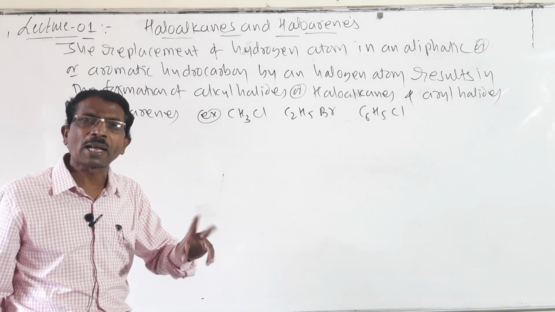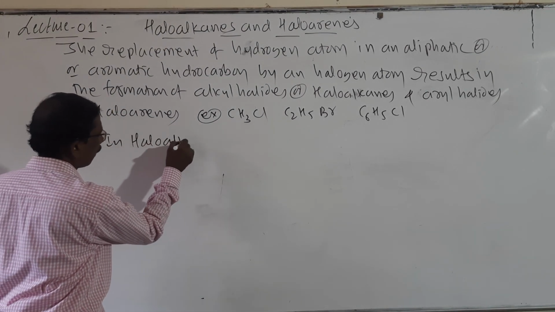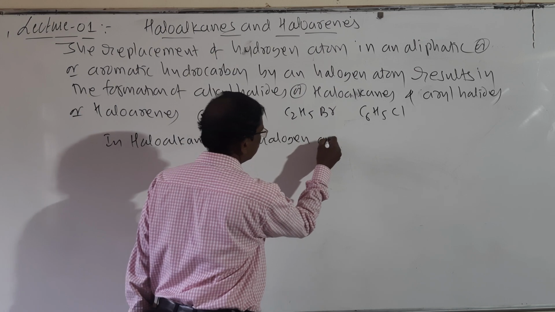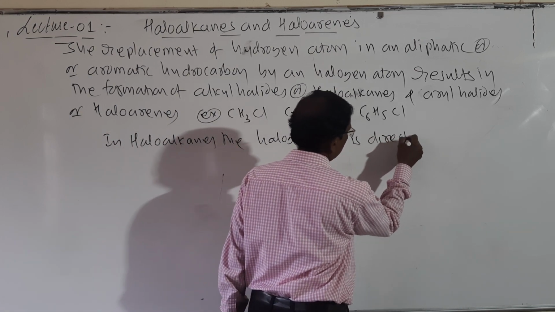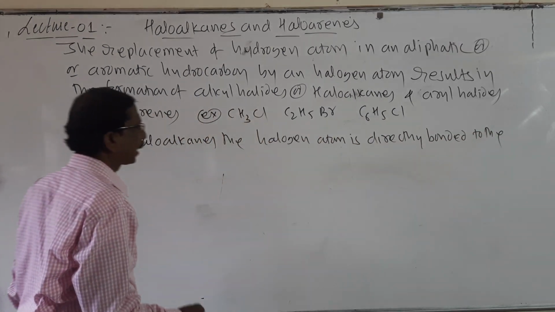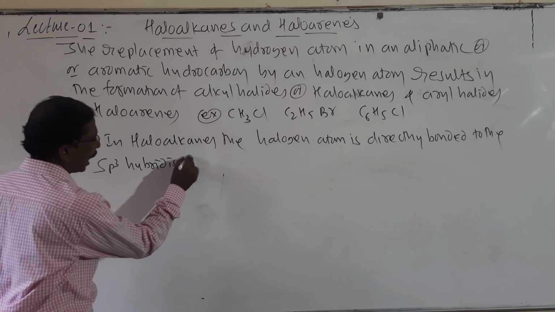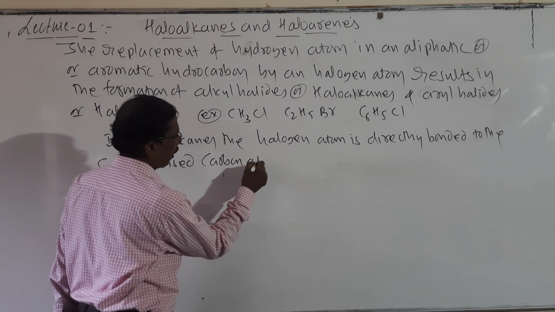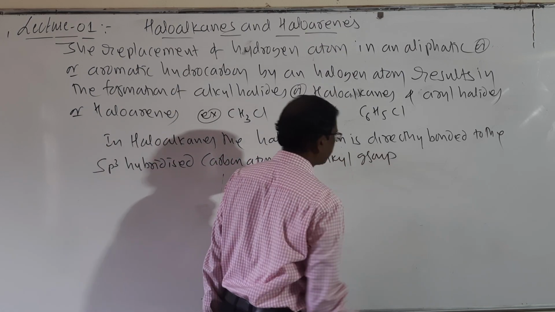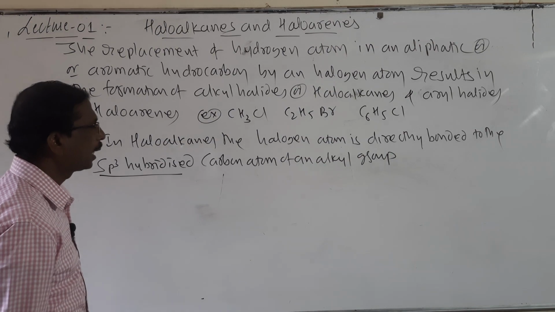Aryl and alkyl, the difference. So here in haloalkanes, the halogen atom is directly bonded to the sp3 hybridized carbon atom of an alkyl group.